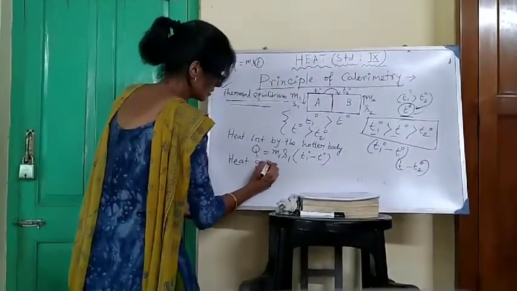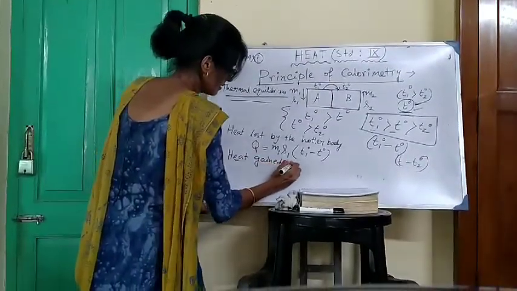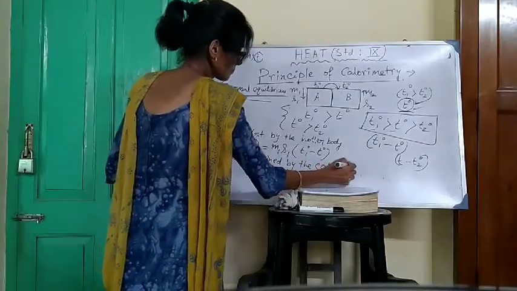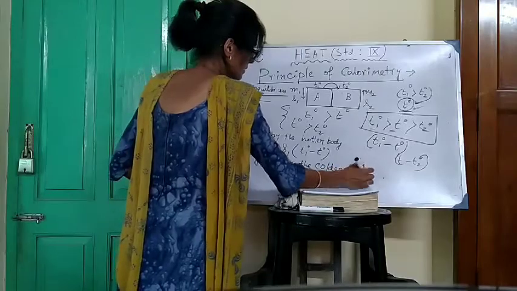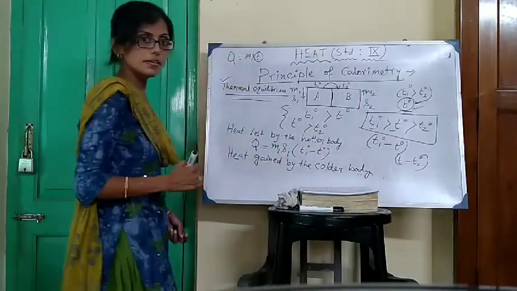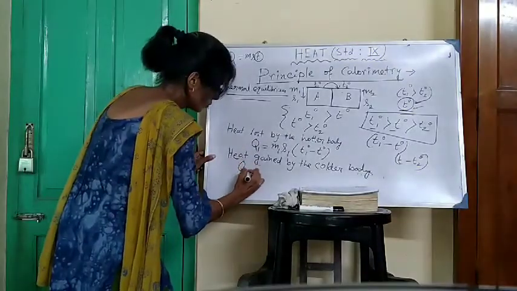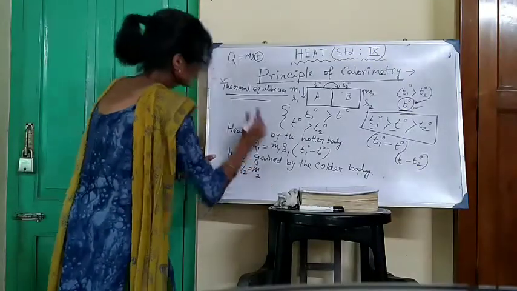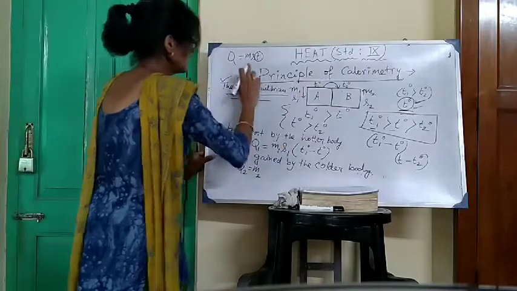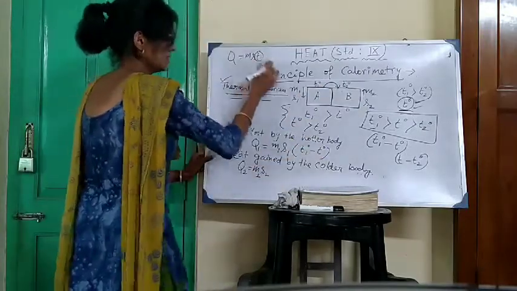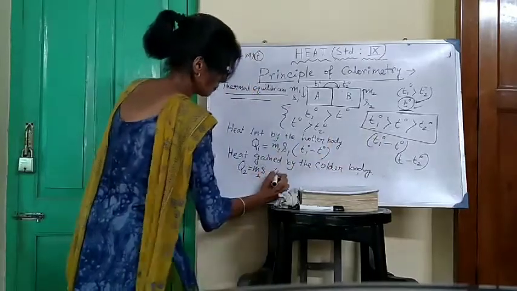Similarly, heat gained by the colder body, suppose it is Q2, mass M2, specific heat S2, temperature difference T minus T2 degree.